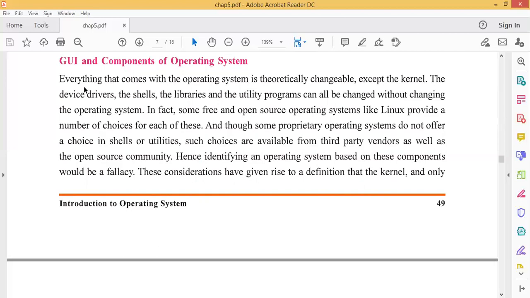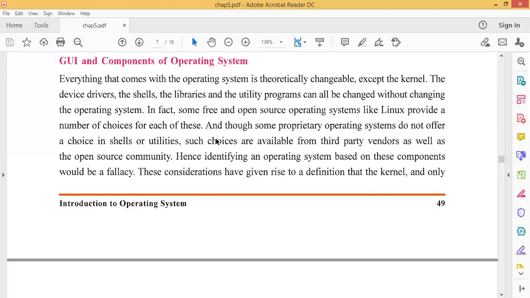So such choices are available from Linux. Linux provides a number of choices for each of these, and though some proprietary operating systems do not offer a choice in shells or utilities, such choices are available from third-party vendors as well as the open source community. What is open source? Now you will be familiar with this word. Open source means the source code of that software is available to you.